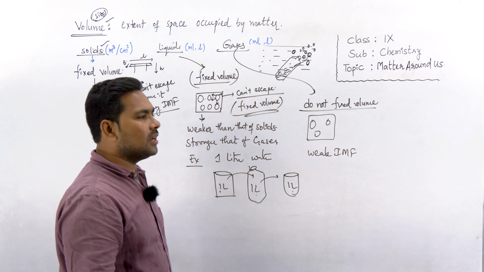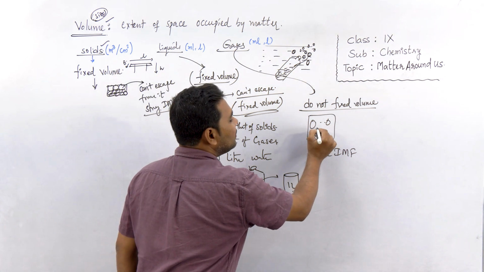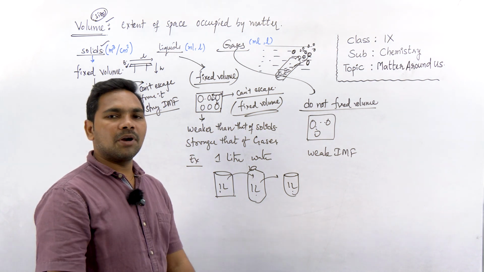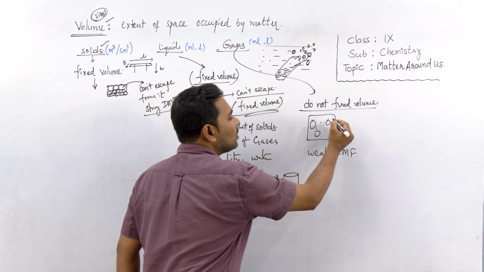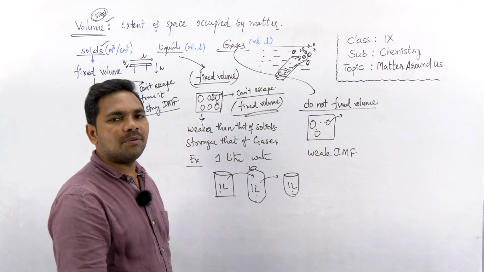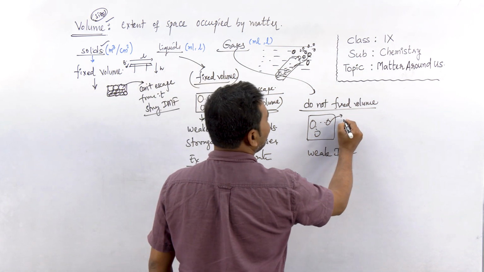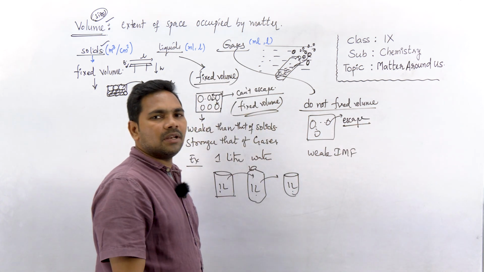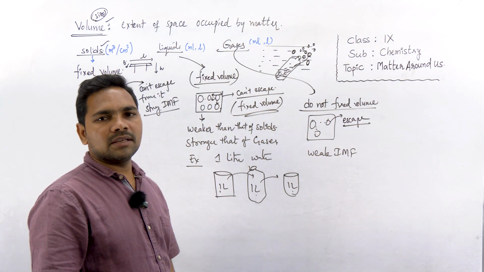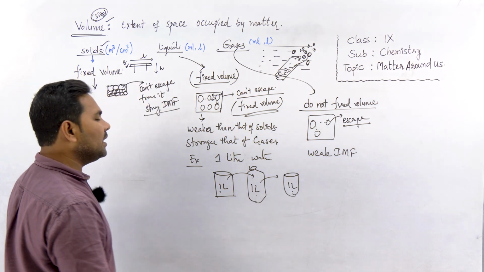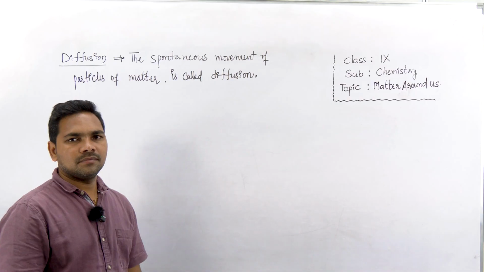These are so weak that they cannot hold the particles in their spaces, and they cannot stop them from escaping. So particles of gases can escape. So the volume of gases differs. They do not have fixed volume. Is it clear?